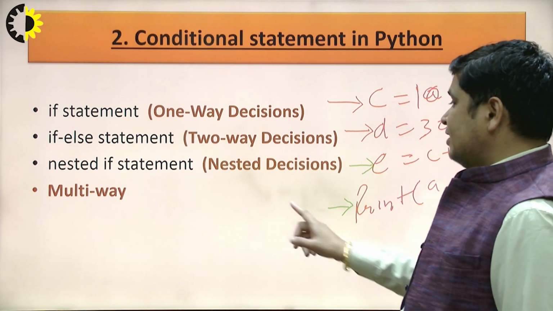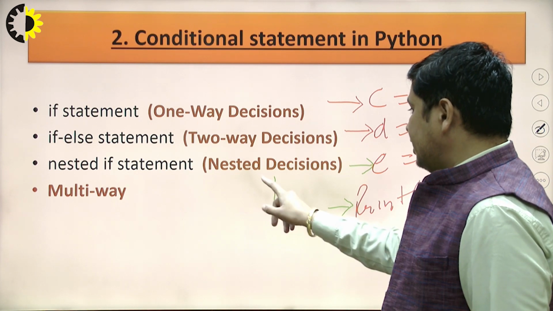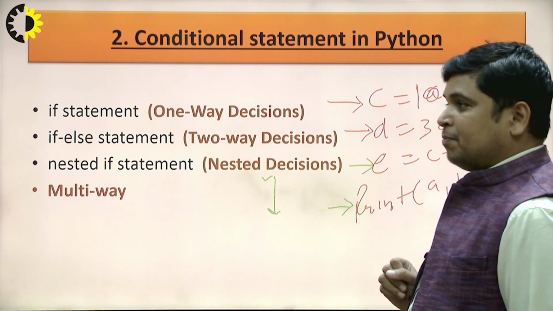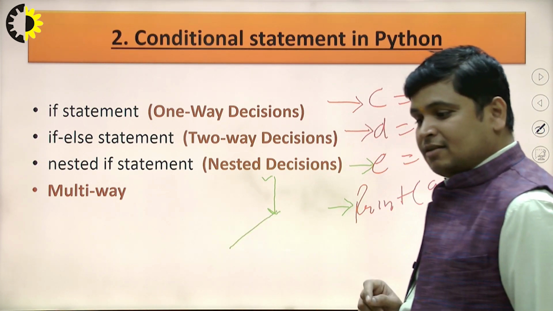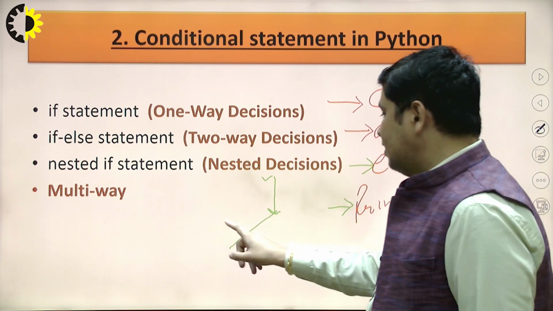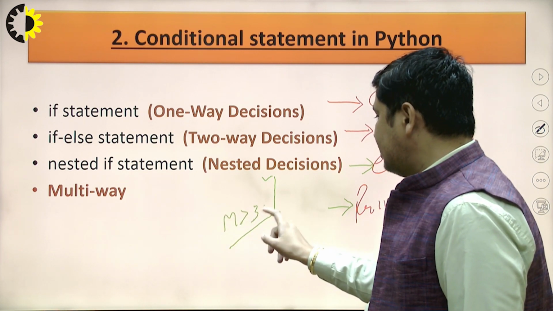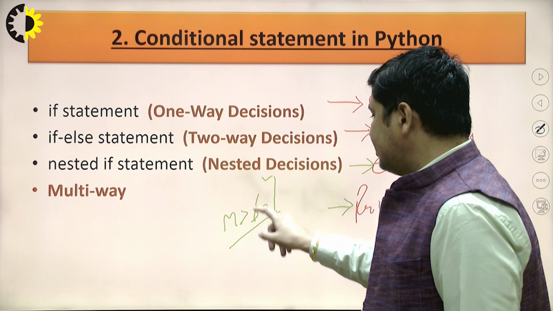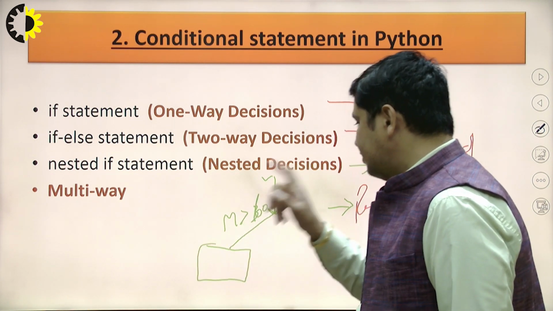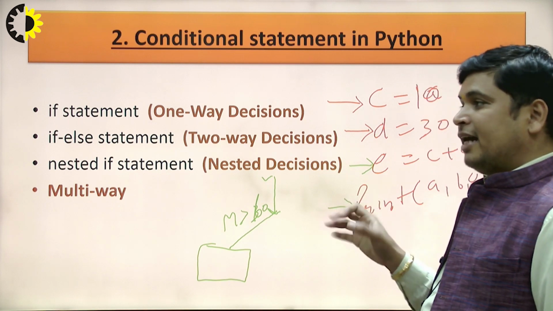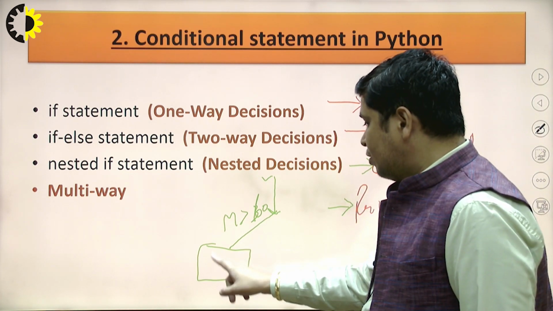You will see here, suppose my execution starts from this point. If my student gets marks greater than 60, then I will collect these students inside the topper students.